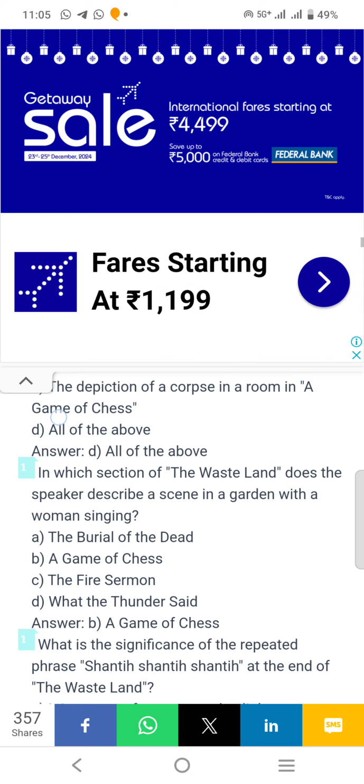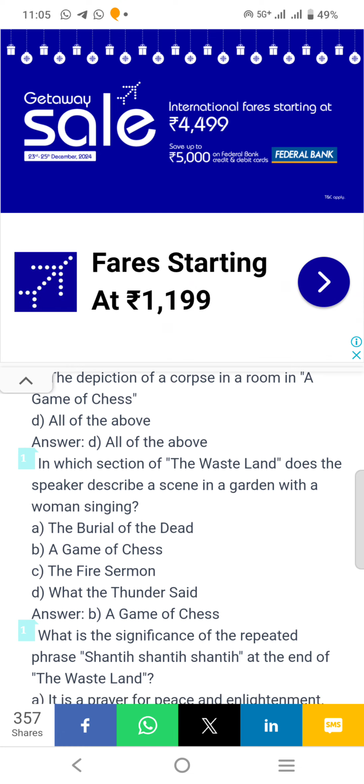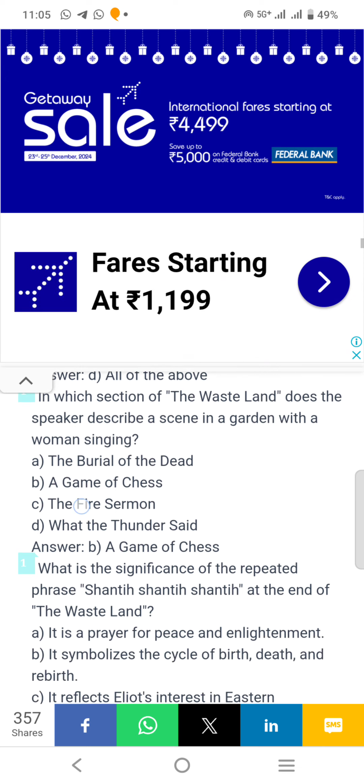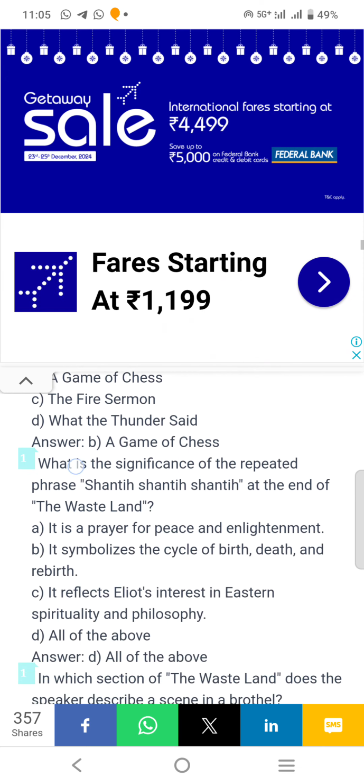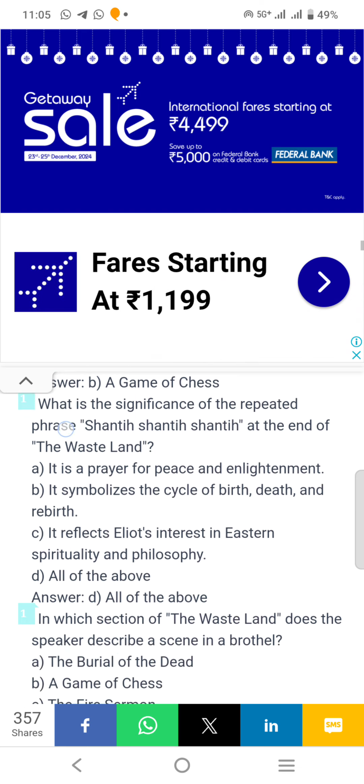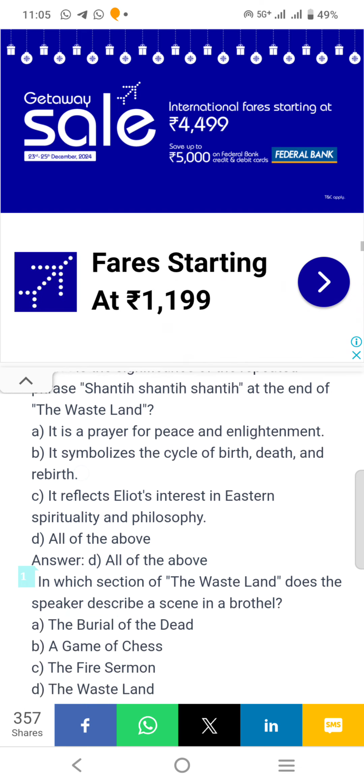In which section of The Waste Land does the speaker describe a scene in a garden with the women singing? A Game of Chess. What is the significance of the repeated phrase Shantih Shantih at the end of The Waste Land? Answer D. It is a prayer for peace and enlightenment. It symbolizes the cycle of birth, death, and rebirth. It reflects Eliot's interest in Eastern spirituality and philosophy.